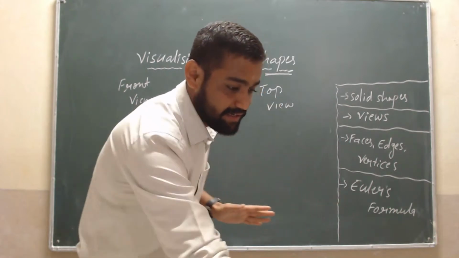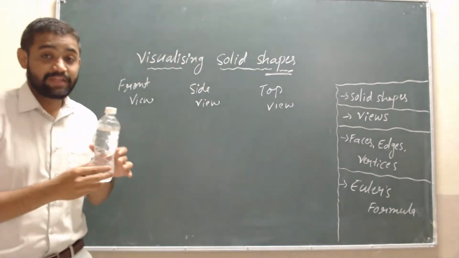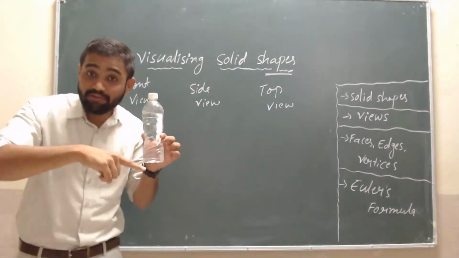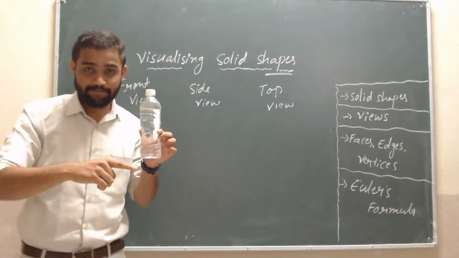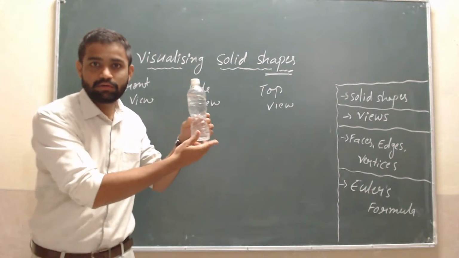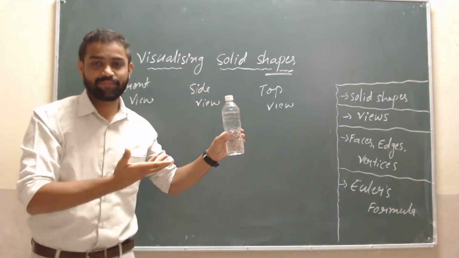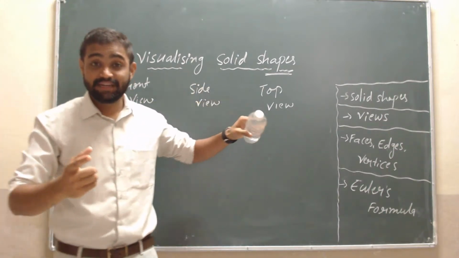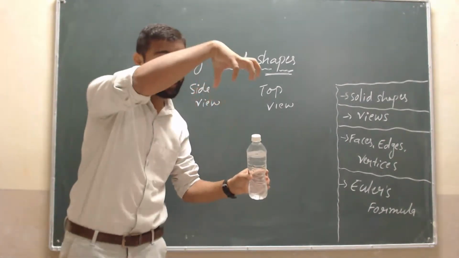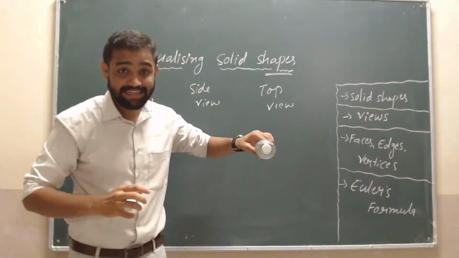Yeah, then again take one more example. This is a bottle. The front view is like this, and the side view is the same. But the top view is like this, isn't it? If you hold the camera from above, the top view is like this.